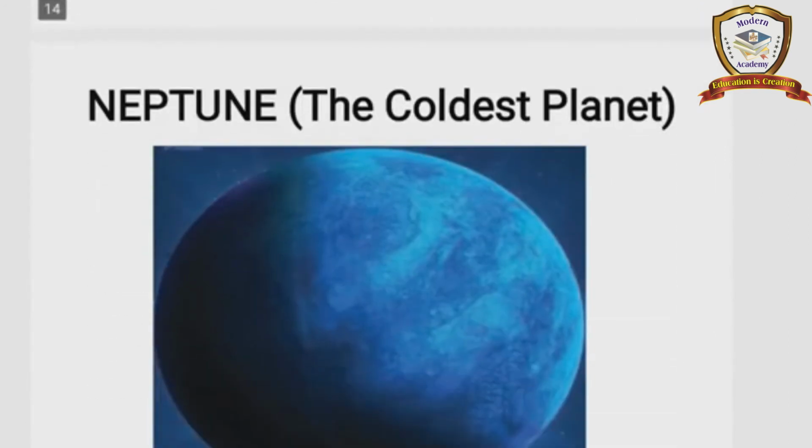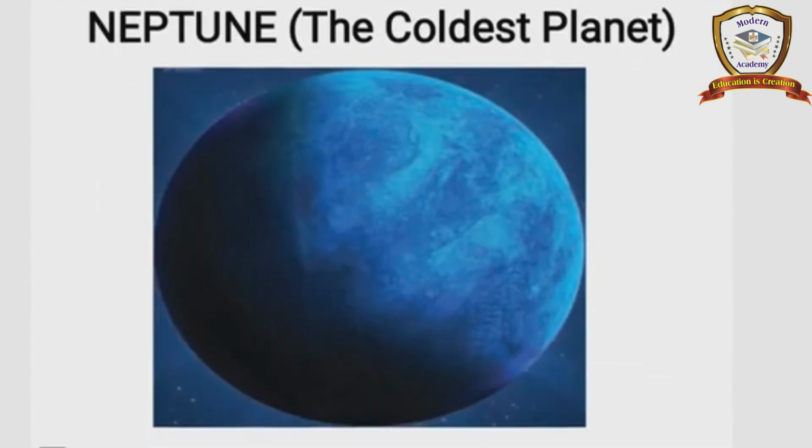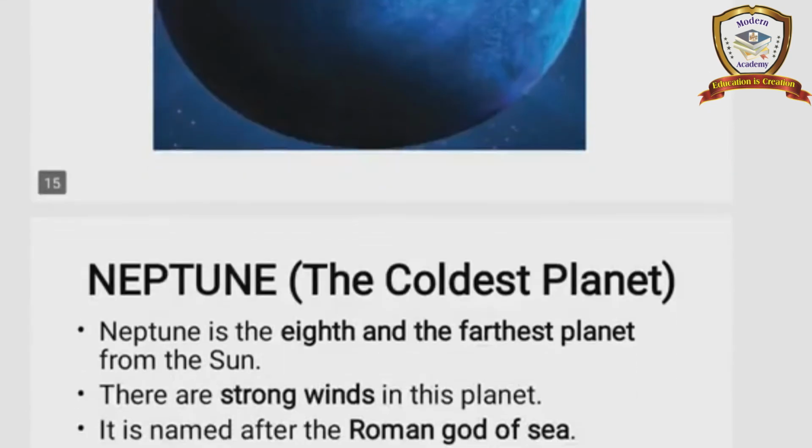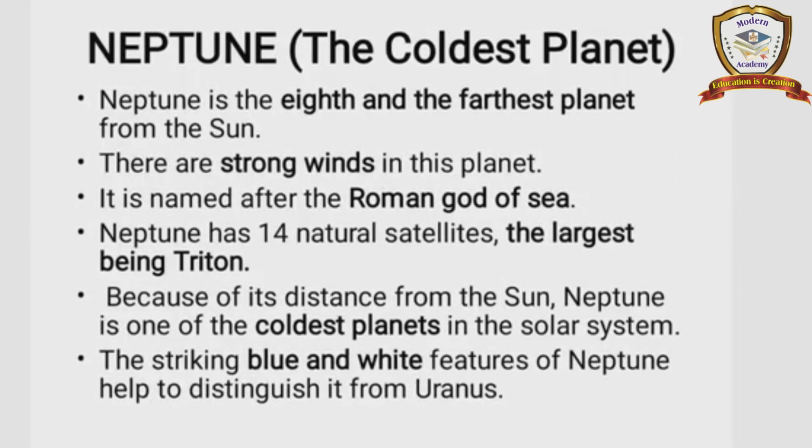And next one, Neptune. It is the coldest planet. Neptune, the coldest planet. Neptune is the 8th and furthest planet from the sun. That means it has a long distance from the sun. And next one, there are strong winds on this planet. It is named after the Roman god of seas. So Neptune has 14 natural satellites, the largest being Triton. Because of its distance from the sun, Neptune is one of the coldest planets in the solar system.